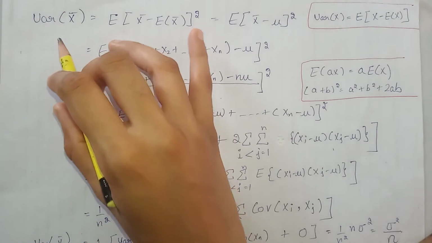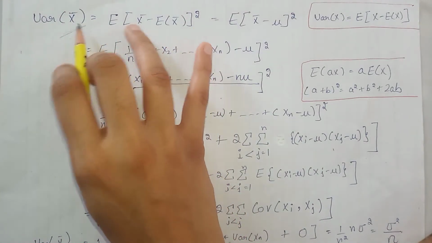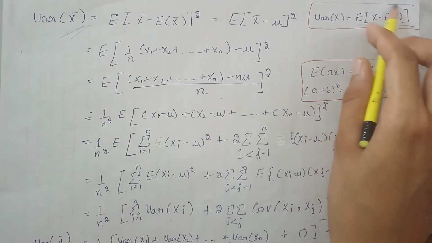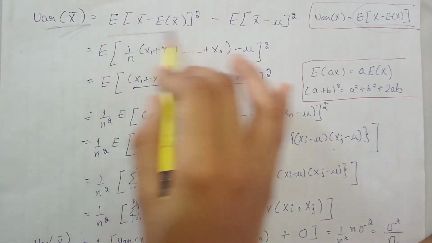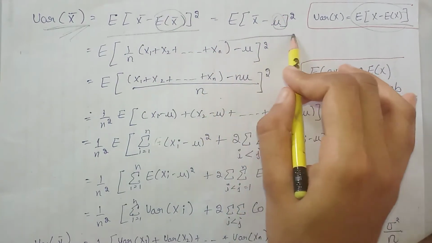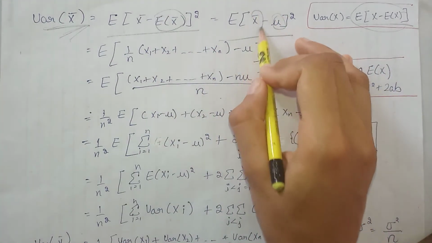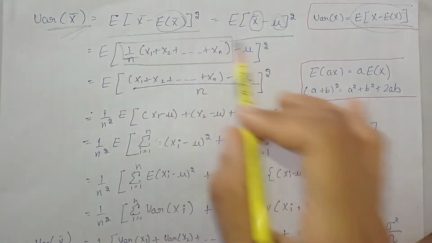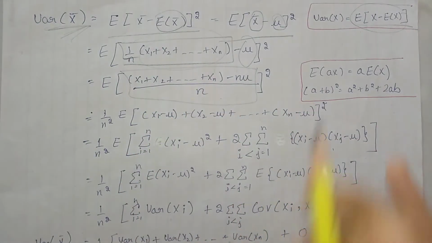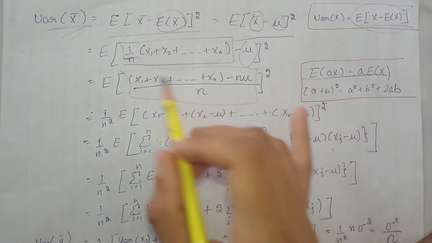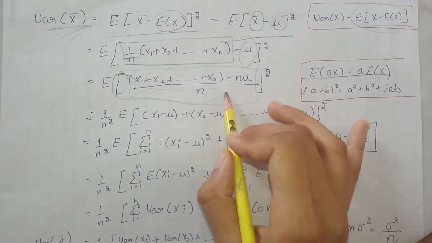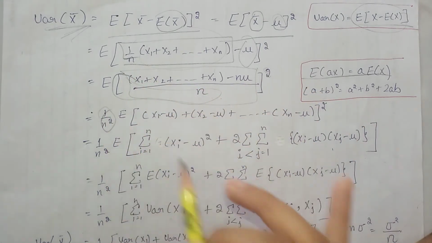Now we will calculate the variance of the sample mean, that is the variance of x bar. We know that the variance in terms of expectation is this, so after applying this formula, this term is equal to this term. We already calculated that the expectation of x bar is mu, so we write here this. Again we know that the formula of x bar is this. After taking the LCM of this term and this term, we get this term. Because of this property of expectation, we take this constant term outside the expectation. Here there is a square, so we take 1 divided by n square outside the expectation.